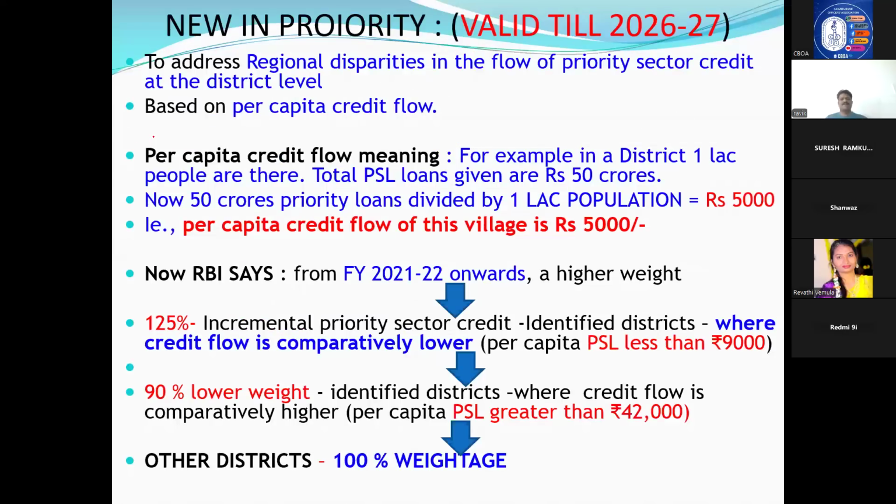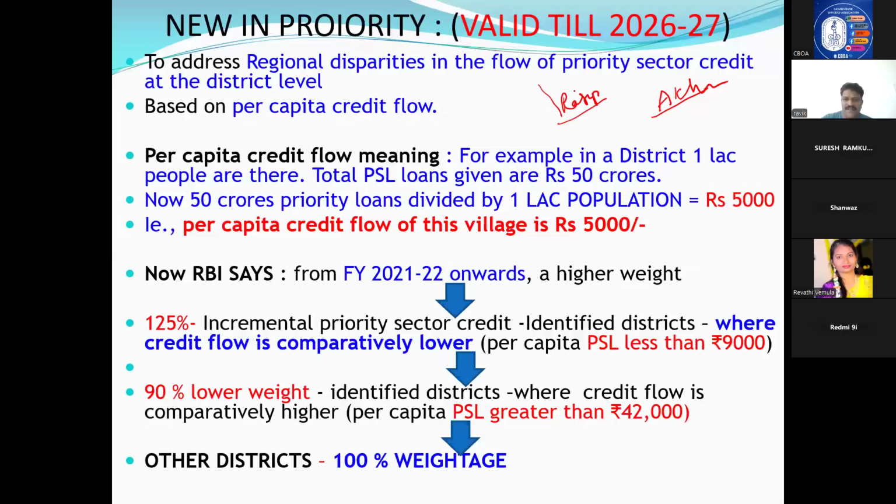Then regional disparities. See, there is a modification here from last year's presentation to this presentation. Regional disparities in flow of priority sector credit at district level. See, there are two areas. For example, in Hyderabad circle, we have one area called Rajupet and another called Akulavari Ghanapur. Small villages, okay? Two places are there.